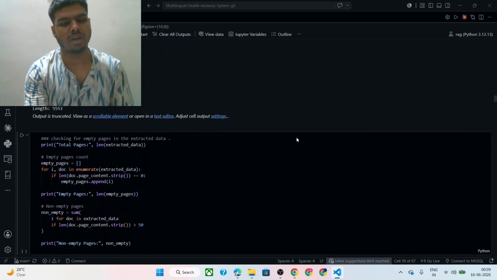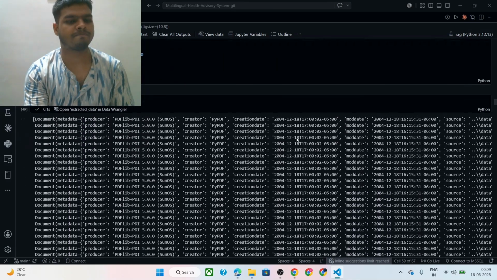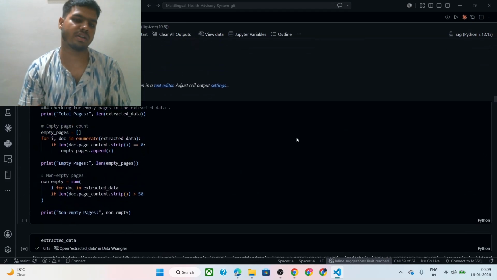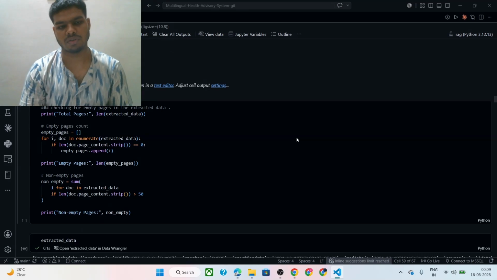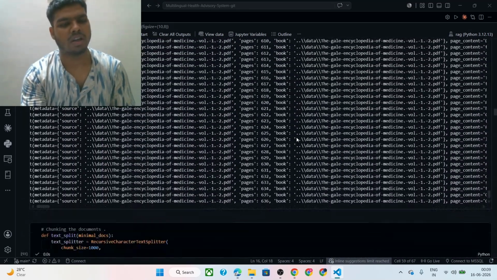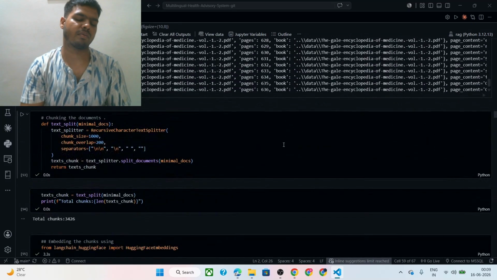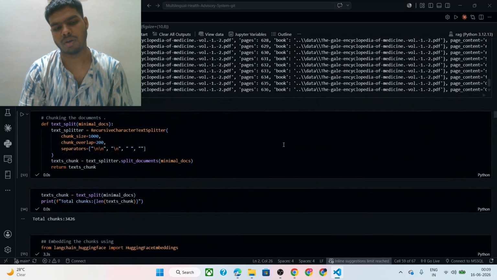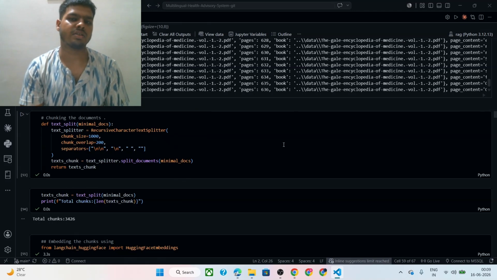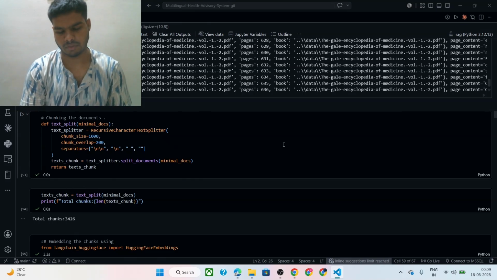Then I have used the text splitter, which has converted the text data into small chunks. That is then converted into embeddings. For chunking, we have taken a size of 1000 and an overlap of 200, because healthcare is a very sensitive area.